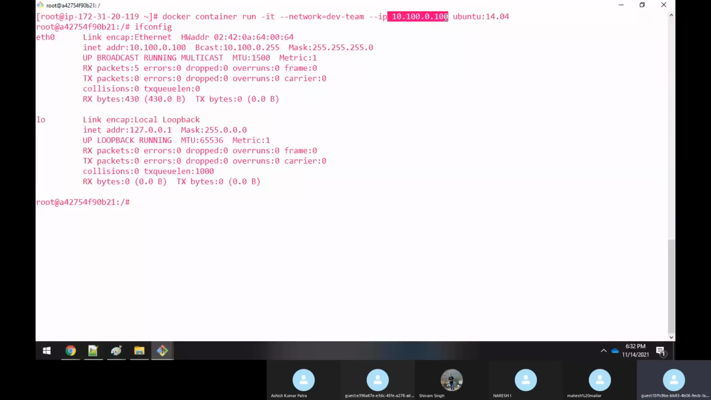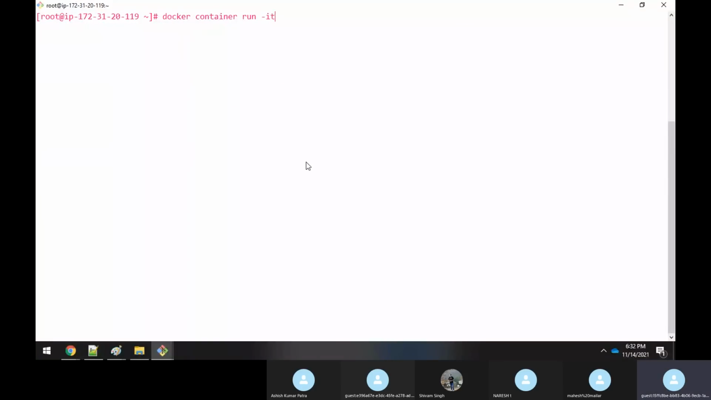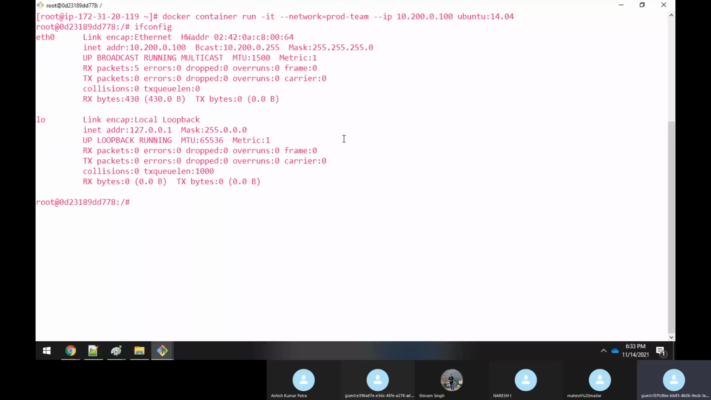docker container run -it --network=prod-team --ip, the IP that I need, 10.200.0.100, and specify the image, 14.04. See, it has created. Now if I execute this ifconfig command, see, you have got this IP address.